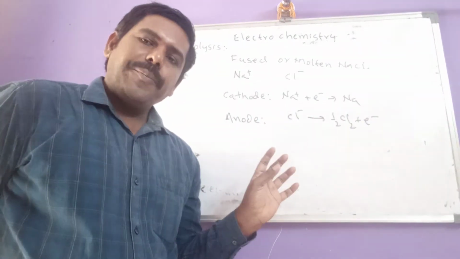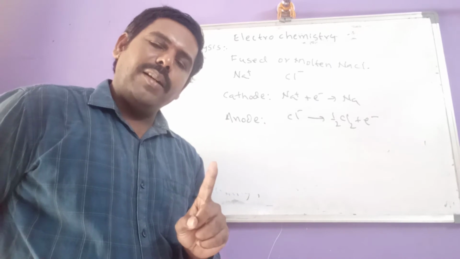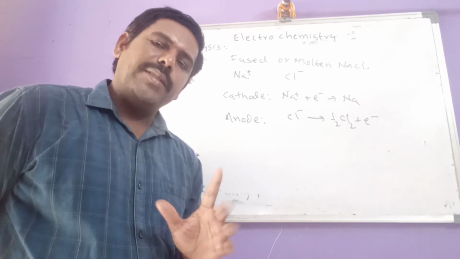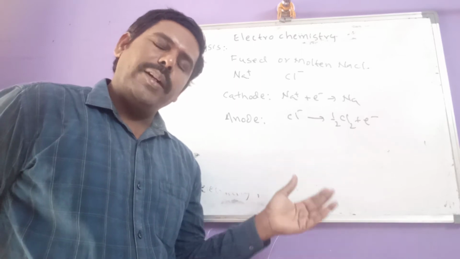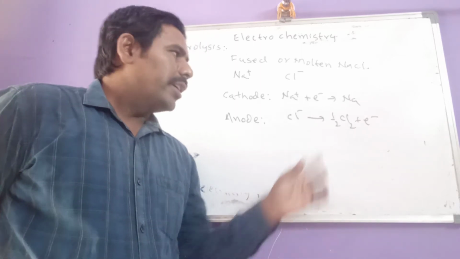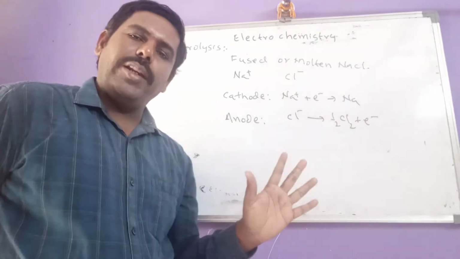In this case, only one cation and only one anion is there, so no doubt about the products at cathode and anode: sodium and chlorine.